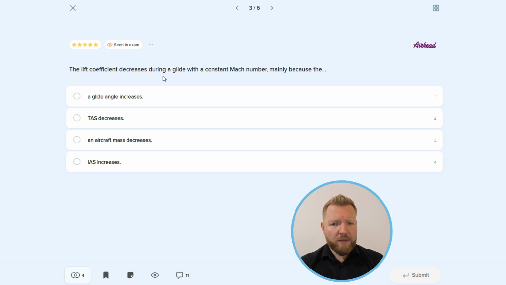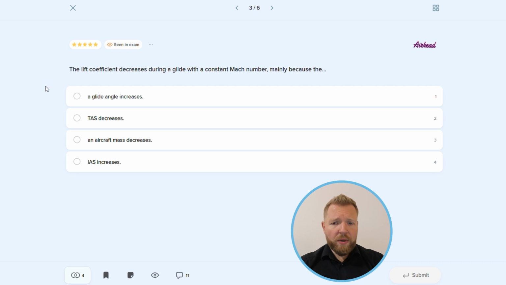Now, since we are during glide, assuming the EASA conditions, the temperature will increase, hence the local speed of sound will increase as well. In these conditions, to maintain the constant Mach number, the true airspeed has to increase as well. Also, during the descent, the increase in density causes an increase in dynamic pressure, therefore indicated airspeed, or to be more precise, calibrated airspeed, increases as well.